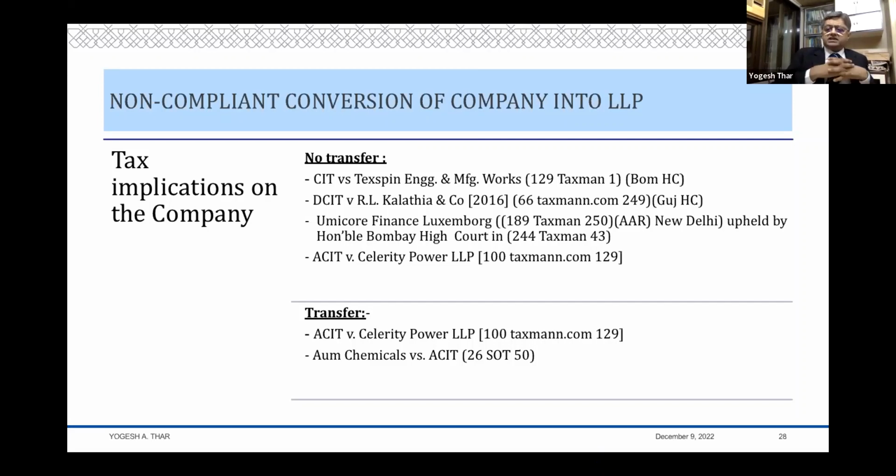The strict legal view, which I still believe is the correct legal view, is that there is no transfer. Okay. However, Celerity says, I think this Celerity citation as the 4th bullet point over here is wrong. Celerity says that there is a transfer. They have in fact made a distinction between the scheme under Part 9 of the Companies Act and the LLP Act, and they said that here there is a transfer.